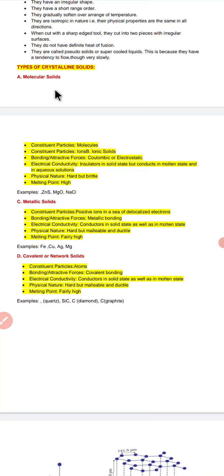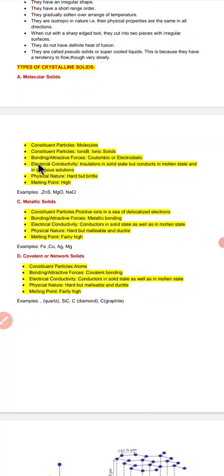What are molecular solids? Molecular solids are those in which the constituent particles are molecules. If the constituent particles are ions, they are called ionic solids. The bonding or attractive forces that bind them together are called Coulombic or electrostatic forces.